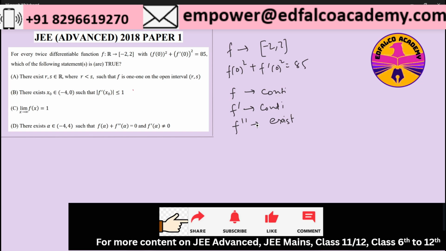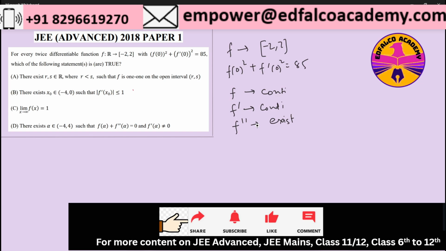Now coming to the point that we can solve this using two methods. One is we can assume a function which satisfies these constraints, and then whatever function we get, we can test that function on A, B, C, D options and try to see whether it is satisfying the options or not.